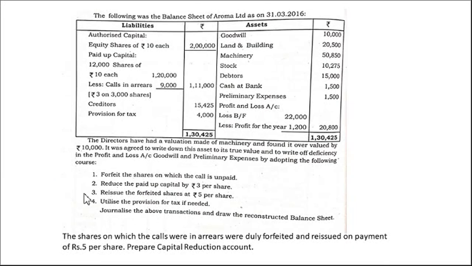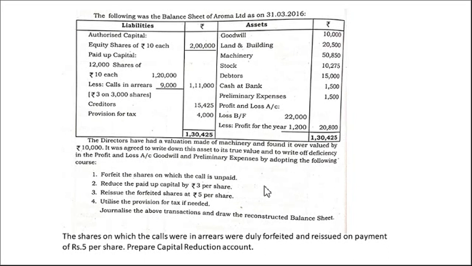So the process of reissue of forfeited shares got completed. Now we have to write off all these things. Which are the things we have? Overvaluation of machinery, we have to write off. Then the profit and loss account, goodwill, preliminary expenses. So first thing, what we are supposed to do is we have to add up all these things and calculate how much money we need.